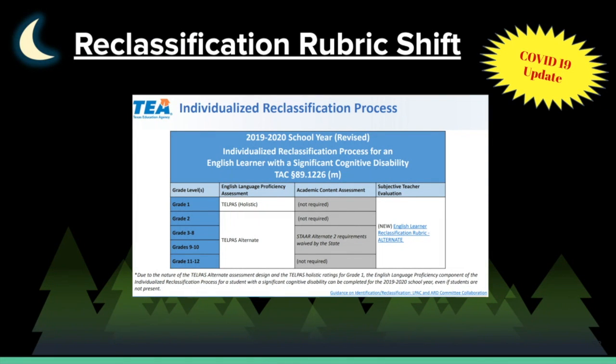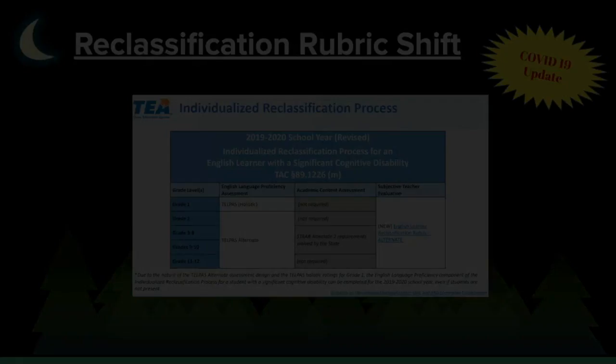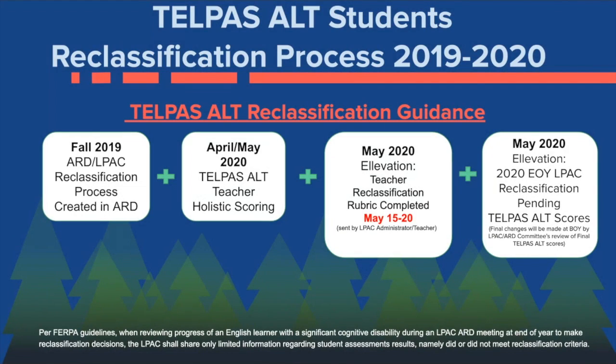This year, in 2020 school year, the reclassification rubric has been created. Students who took Telpas Alt will also be given a reclassification rubric alternative for teachers to complete. In the fall of 2019, our students qualified as Telpas Alt testers.